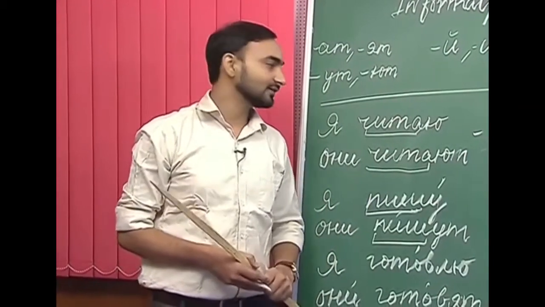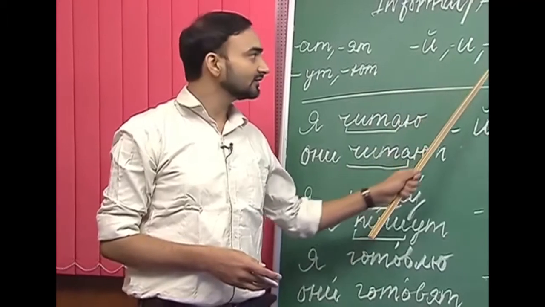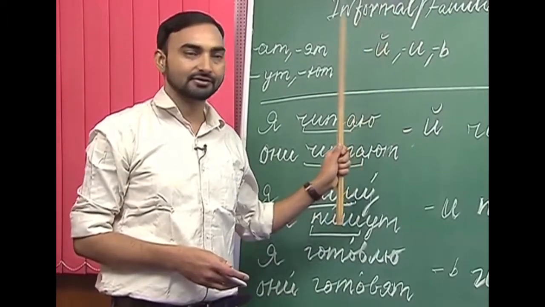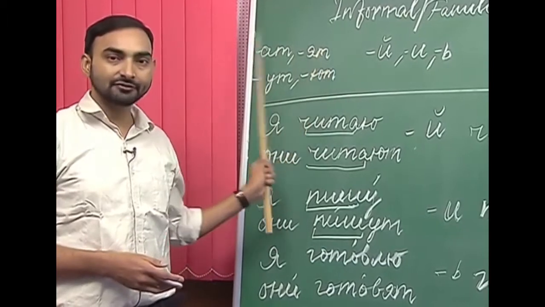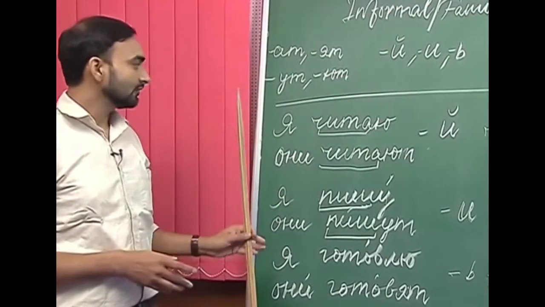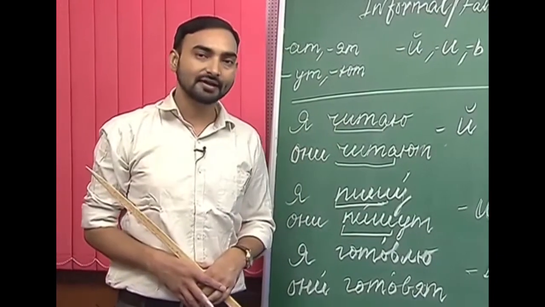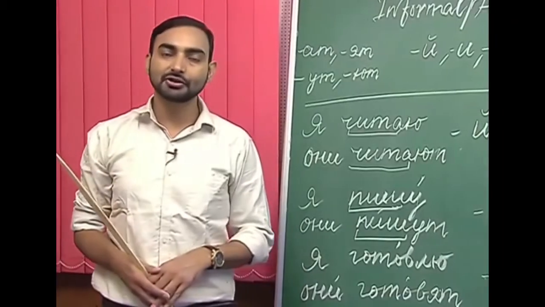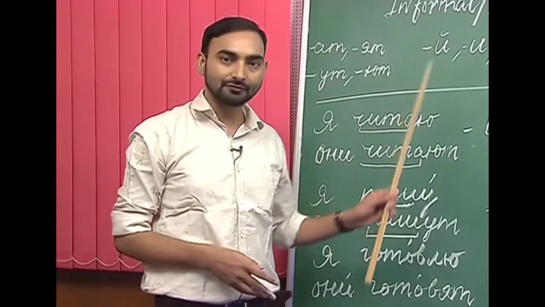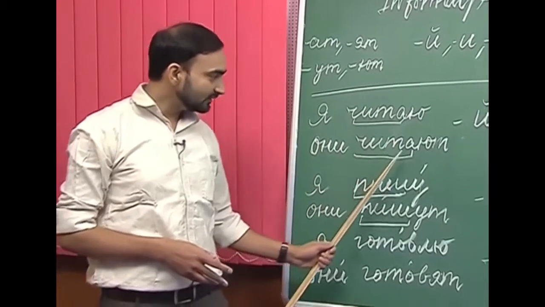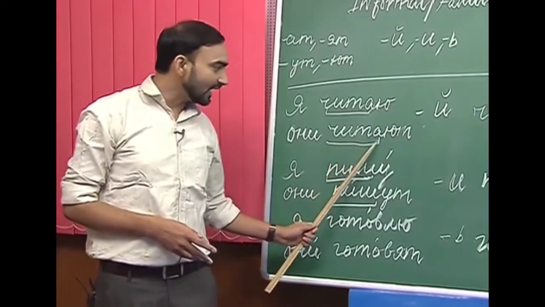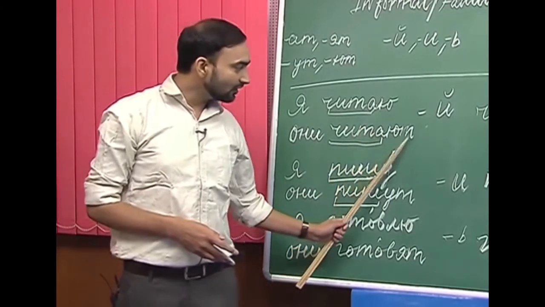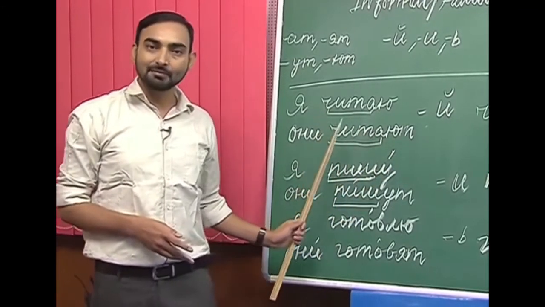So, let us do the examples. I have written these three endings that have to be replaced from this они form of a verb. For example, читать. So, the first example I have taken is читать. How do we conjugate читать? Я читаю, они читают. As I have already told you that the imperative forms are derived from the они form. So, here I have underlined this чита. So, after removing ют, what remains is the stem of the verb.